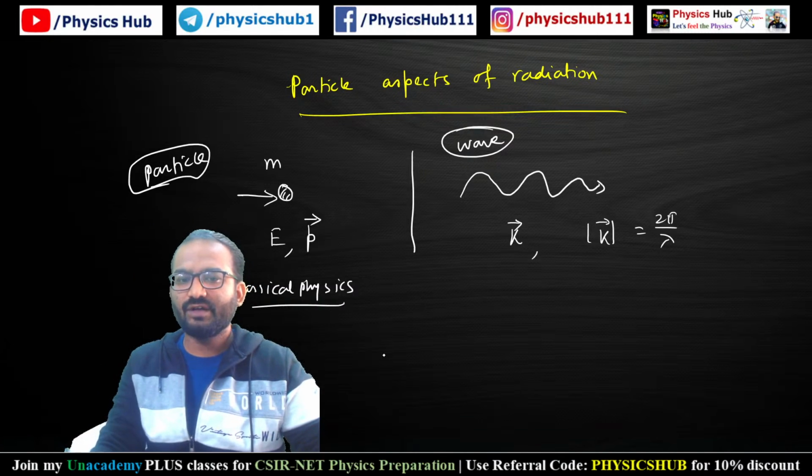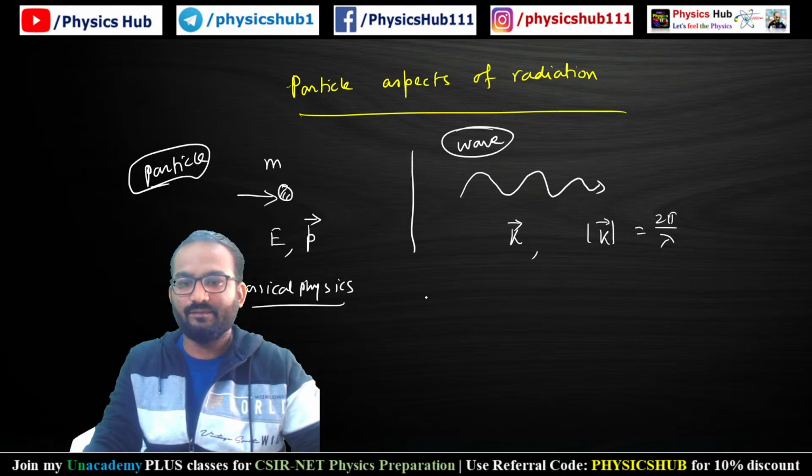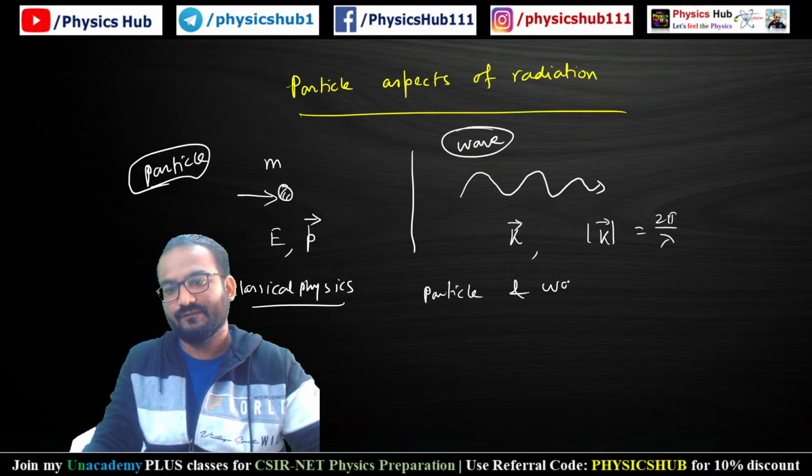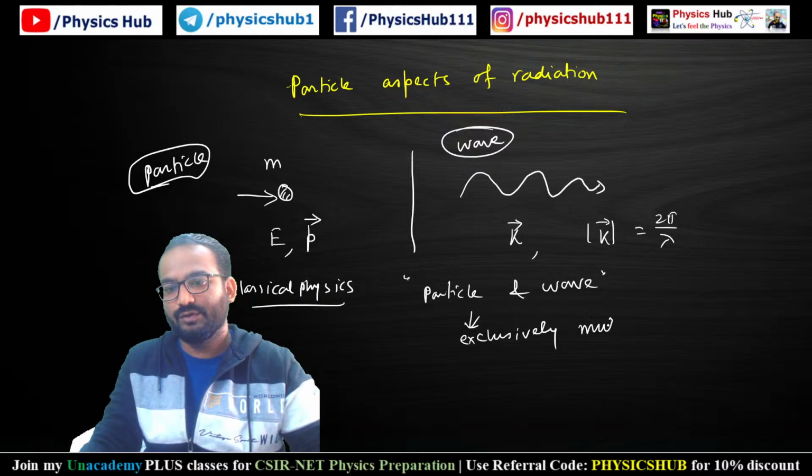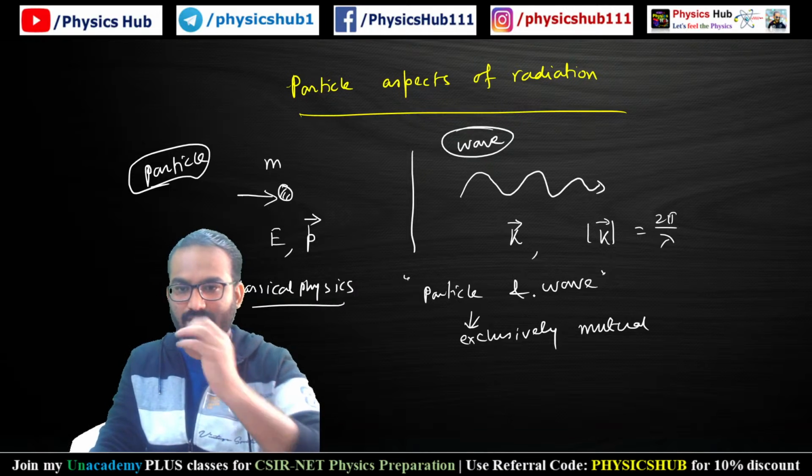Now according to classical physics, wave and particle were considered to be mutually exclusive. So according to classical physics, there is no relation between particle and wave.